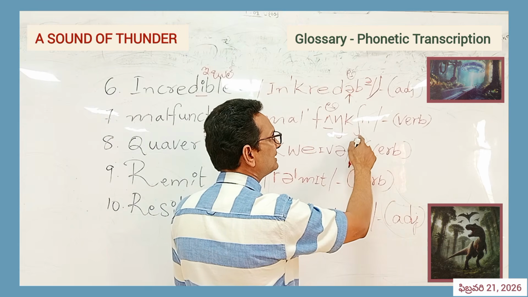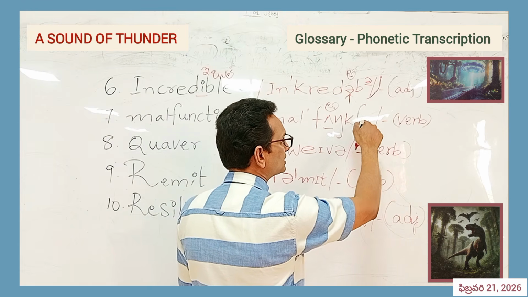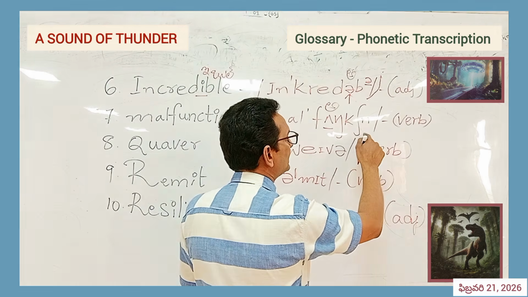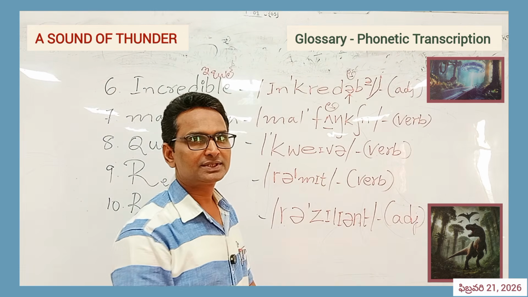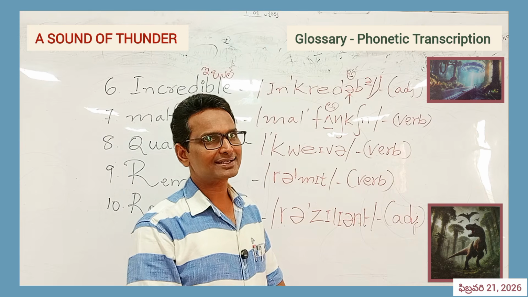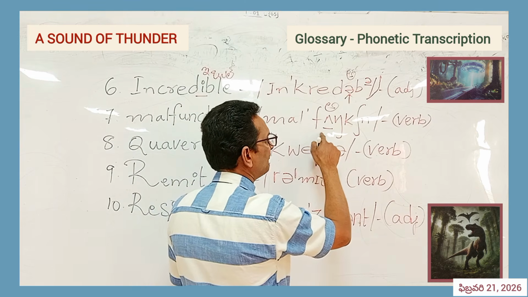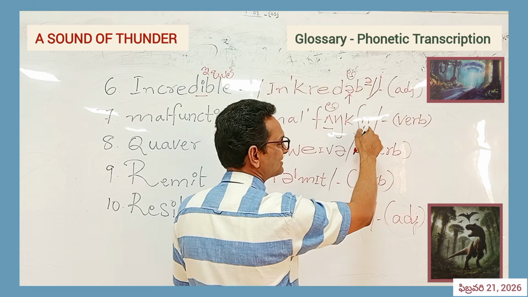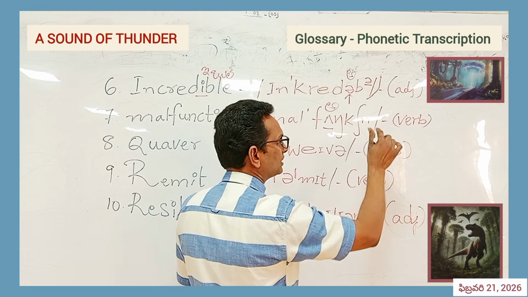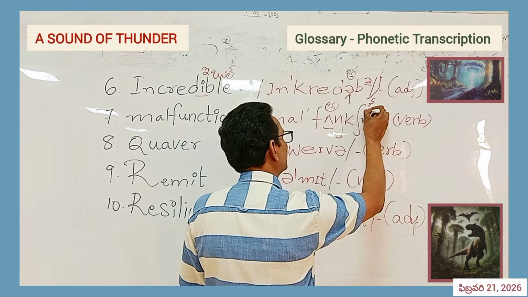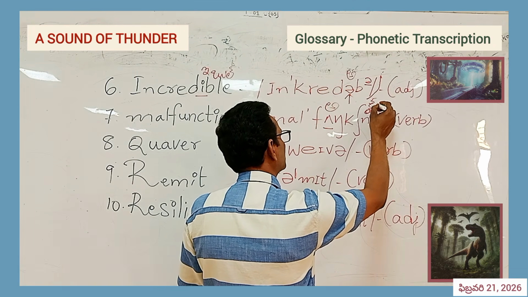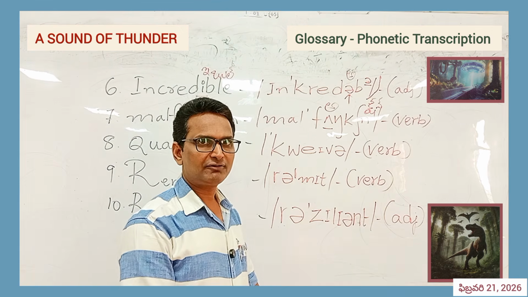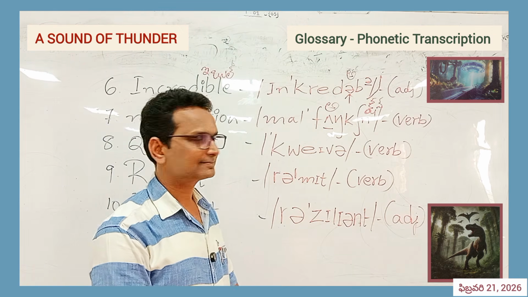And the ka sound. And this one, which looks like a tall s, is actually sh, the sha sound. So, malfunction. And here there is no a sound between the sha sound and the n sound. So it is not function, it's function. You have to say it like this, function at the end. Malfunction.